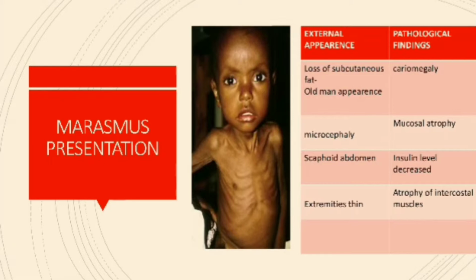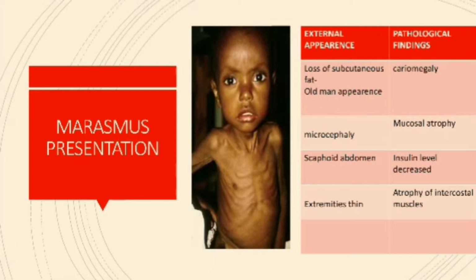Externally, the child will have loss of subcutaneous fat. All the lipids and muscles get broken down. Since there is no subcutaneous fat at all, the child will have the appearance of an old man. There won't be proper growth at all, so there will be microcephaly.